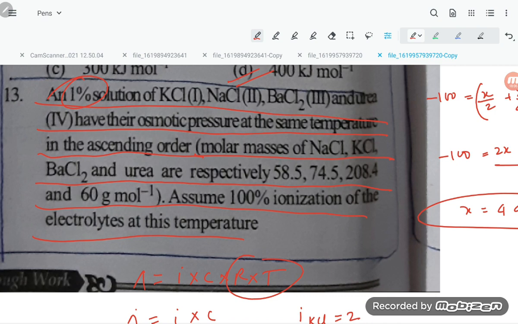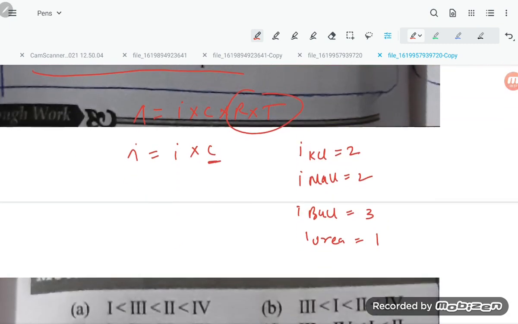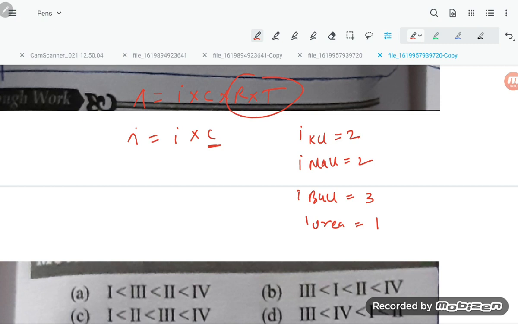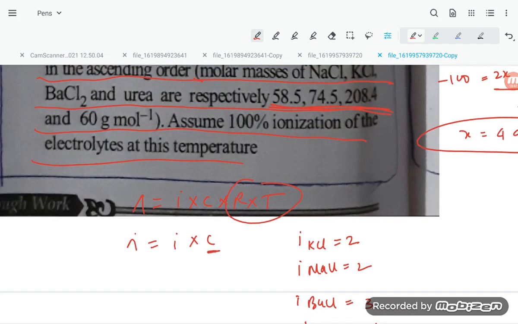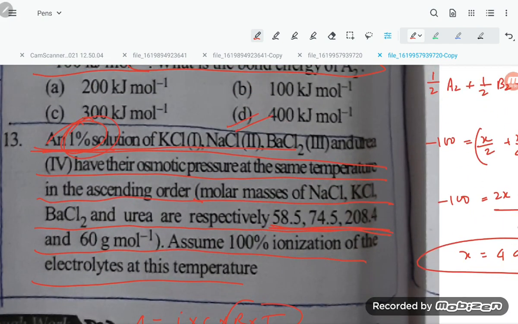For NaCl, 1% means the given mass is 1 for all of them, and the molar masses are already given, so calculate the number of moles. We can consider the solution to be 100 ml, 1% in 100 ml.